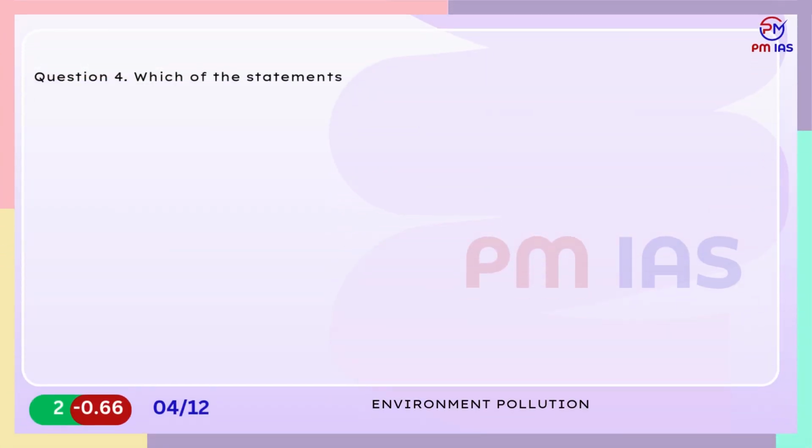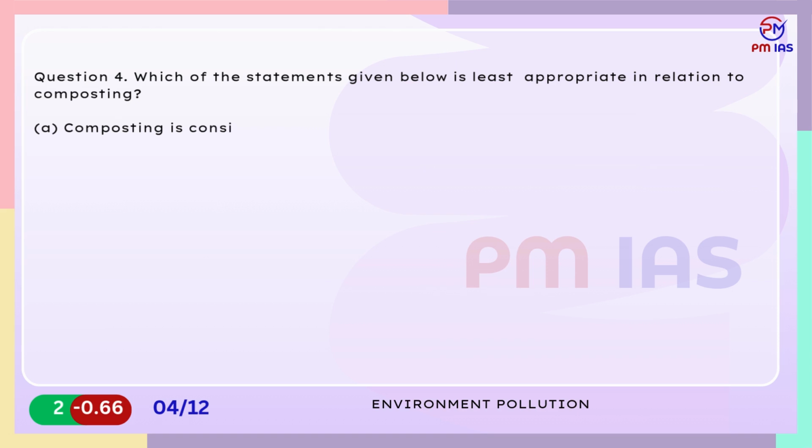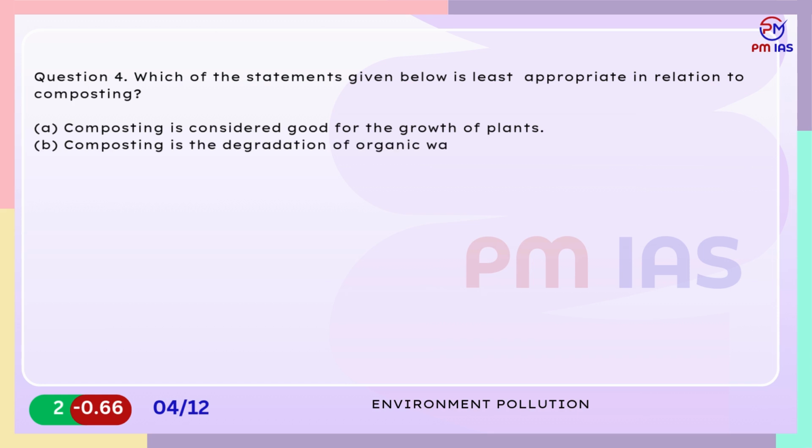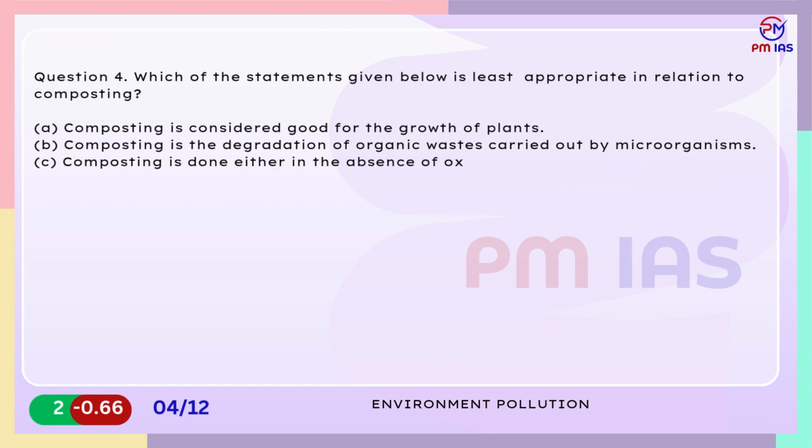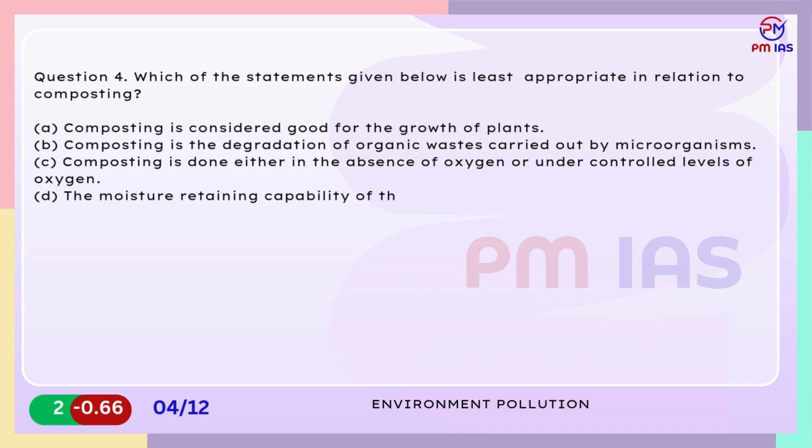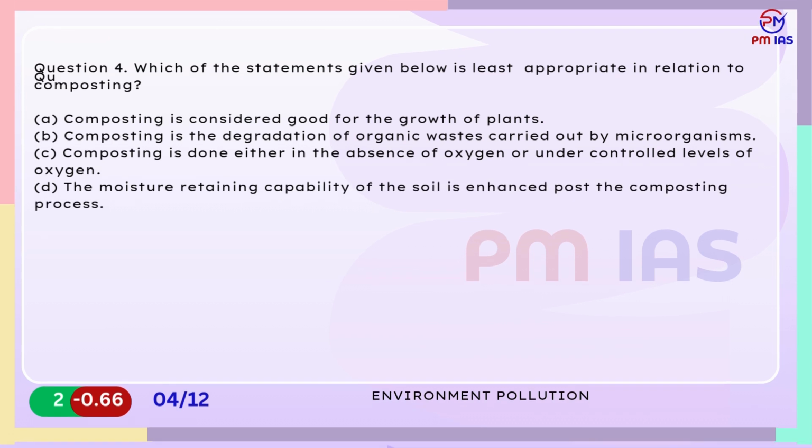Question 4. Which of the statements given below is least appropriate in relation to composting? A. Composting is considered good for the growth of plants. B. Composting is the degradation of organic wastes carried out by microorganisms. C. Composting is done either in the absence of oxygen or under controlled levels of oxygen. D. The moisture-retaining capability of the soil is enhanced post the composting process.